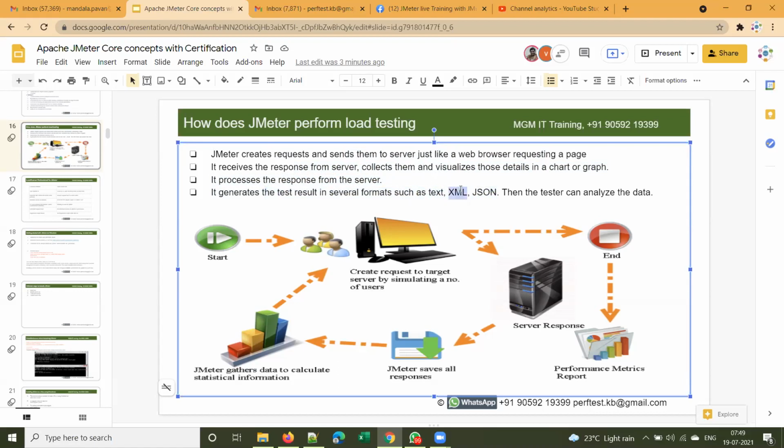Now, for new joiners into this batch, we have two new terms. What is XML and what is JSON? Text, you know that. Text response, you know that. And HTML response, you know that, right? What is HTML response, guys?